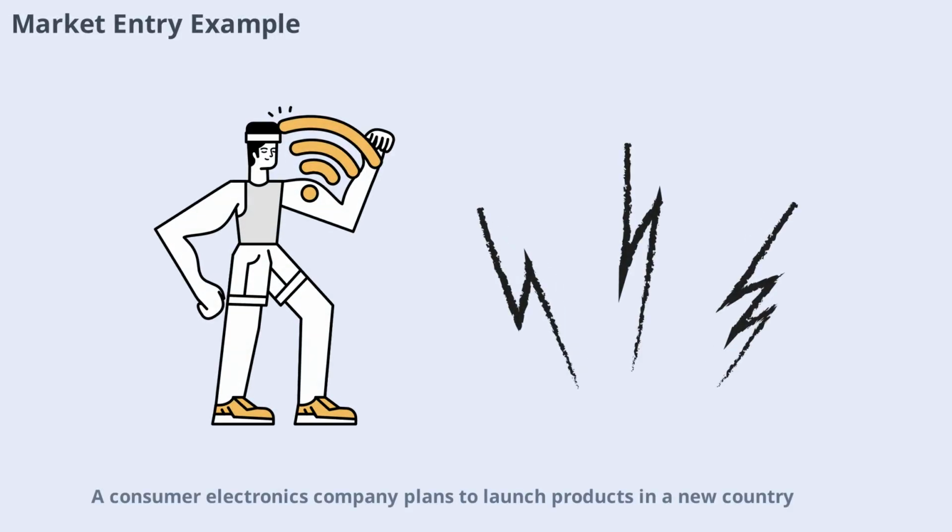A consumer electronics company plans to launch products in a new country. Through PESTLE analysis, it discovers strict import regulations (legal), a growing middle class (social), and rapid adoption of mobile technology (technological). By addressing legal requirements and targeting tech-savvy consumers, the company successfully enters the market. This example shows how PESTLE analysis can guide strategic decisions and improve outcomes in unfamiliar environments.